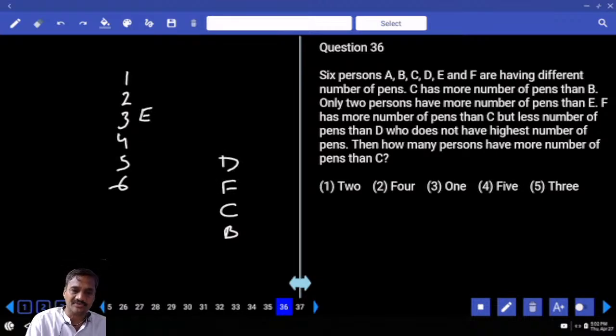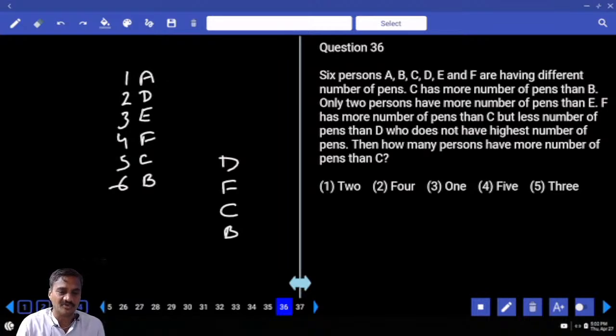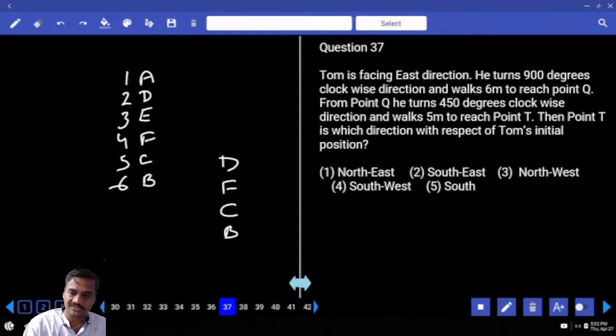D does not have the highest. Hence D, F, C, B must be ordered. D, F, C, B. Then what is left over here? A is left. Then how many persons have more number of pens than C? There are 4 persons. Choice 4 to question number 36.